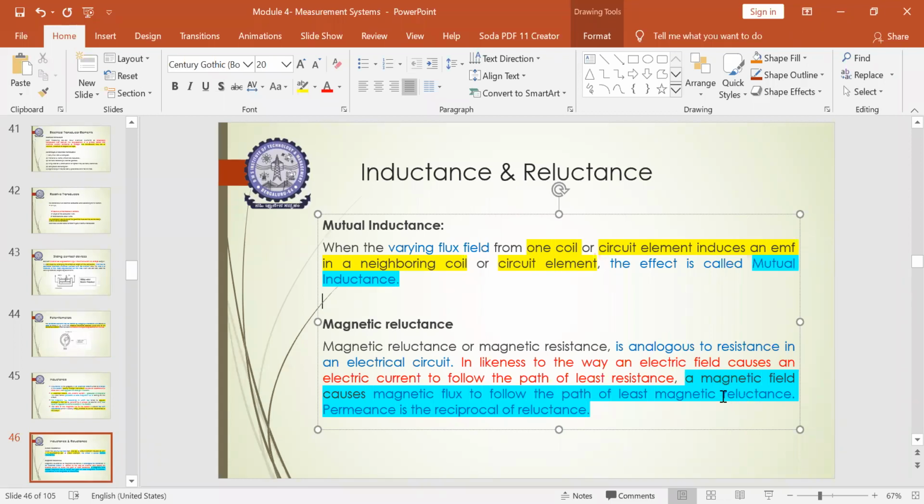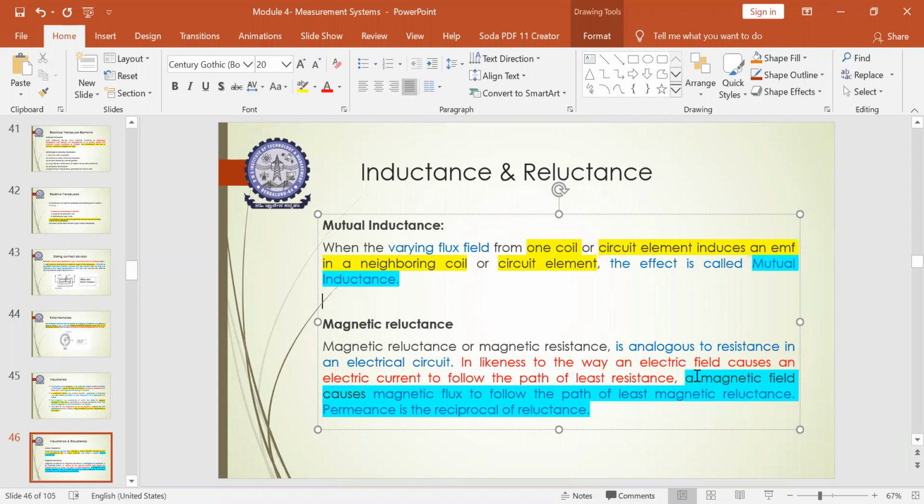So reluctance is nothing but the resistance. It offers the least resistance for the flow of current. Similarly, it will offer the least reluctance for the flow of magnetic flux through the material. The only thing is that here we are changing from the electric field to the magnetic flux. Since it is magnetic flux, we are replacing the word resistance with the word reluctance.